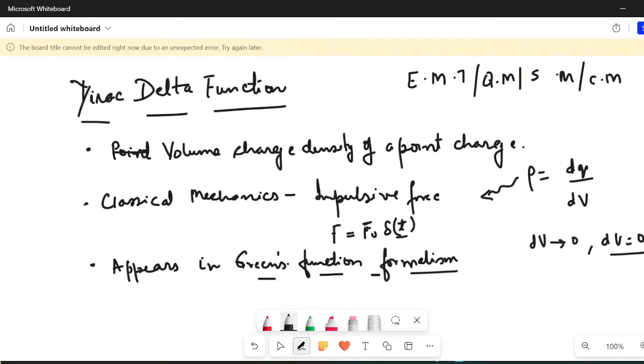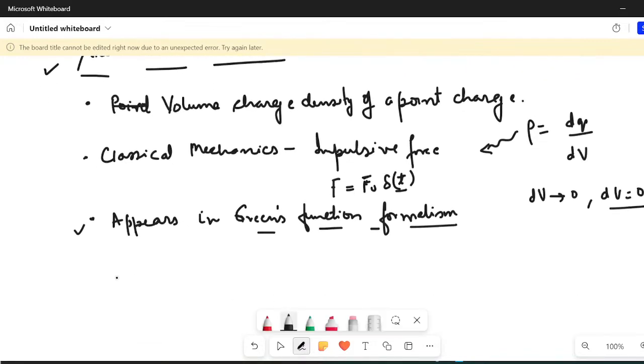There, on the right hand side, we replace the forcing function by Dirac Delta function. So if you are aware of Green's function, fine. If you are not aware of it, don't worry. We are going to cover it in detail.